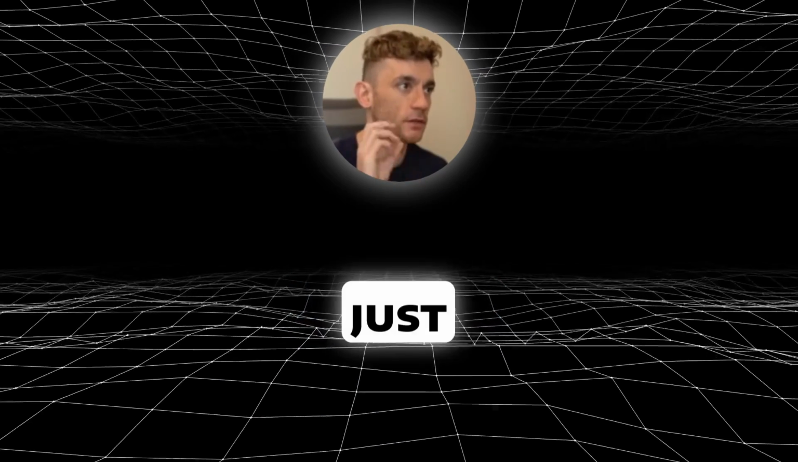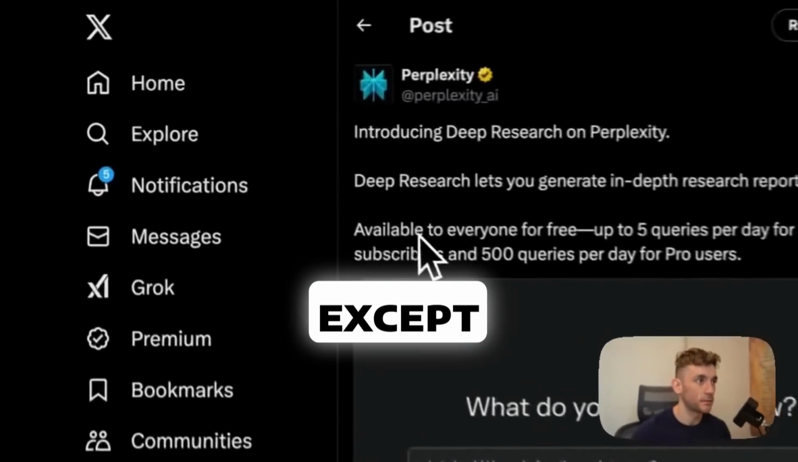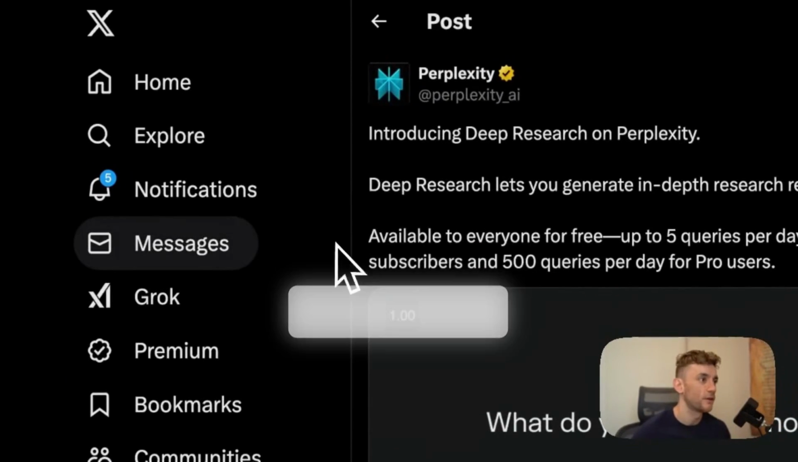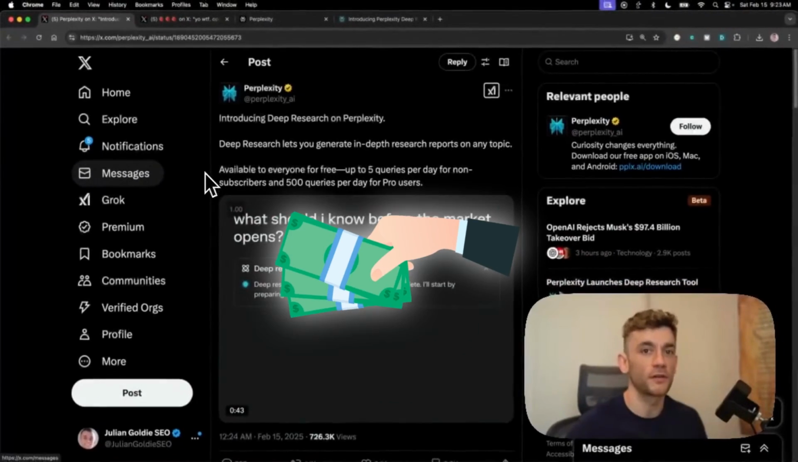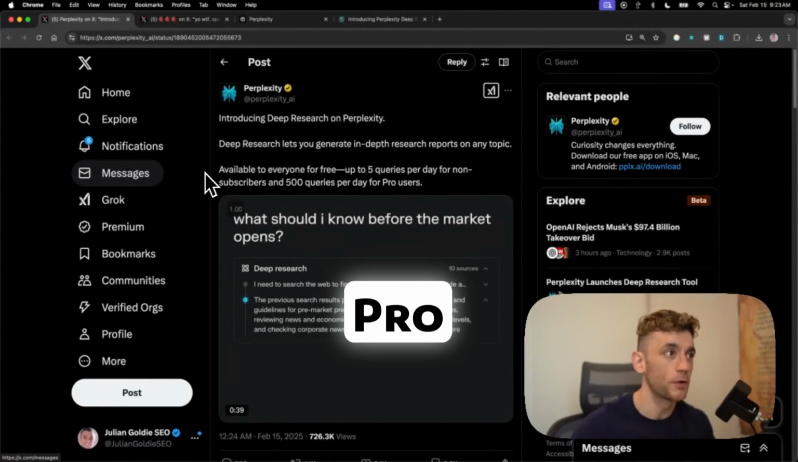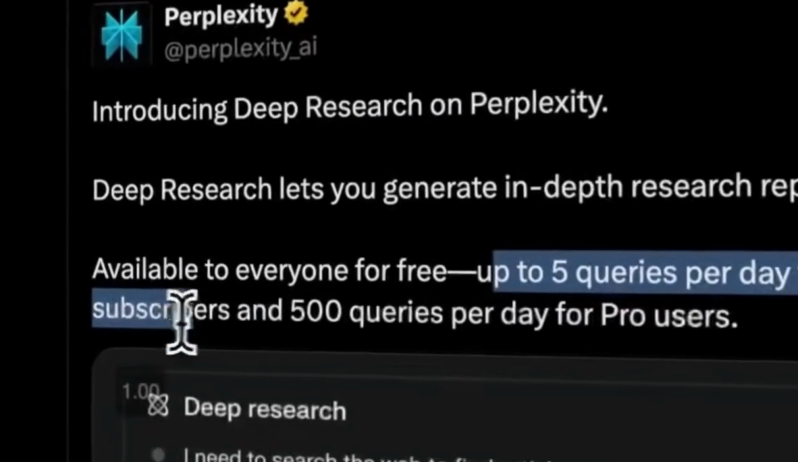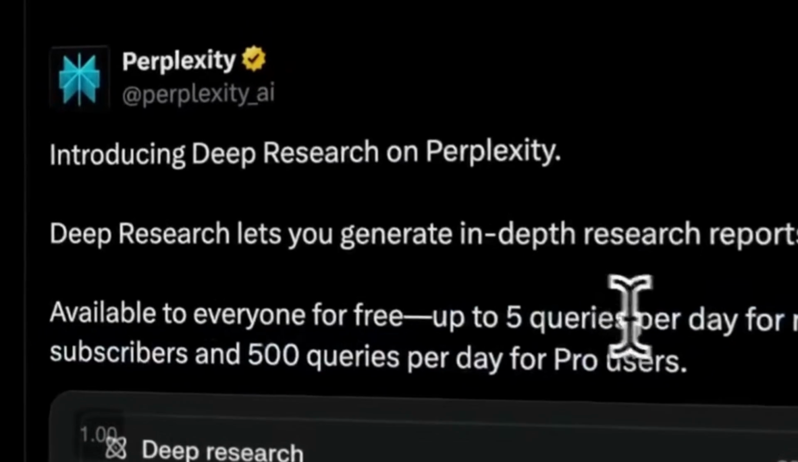Perplexity have just released Deep Research. Now, this is like an alternative to OpenAI's Deep Research, except here's the biggest difference. Normally, you would pay $200 for deep research capabilities inside ChatGPT Pro, but now you get access to it for free inside Perplexity.